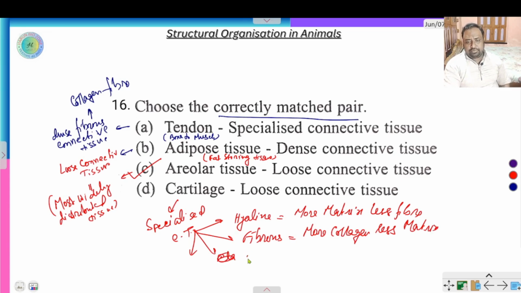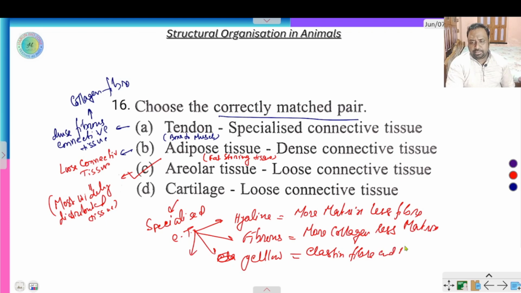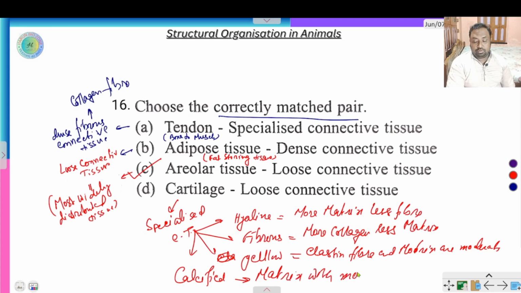Elastic yellow fibrous cartilage. Here elastin fiber and matrix are moderate, and calcified cartilage has matrix with more calcium. Clear? I think this question is clear.